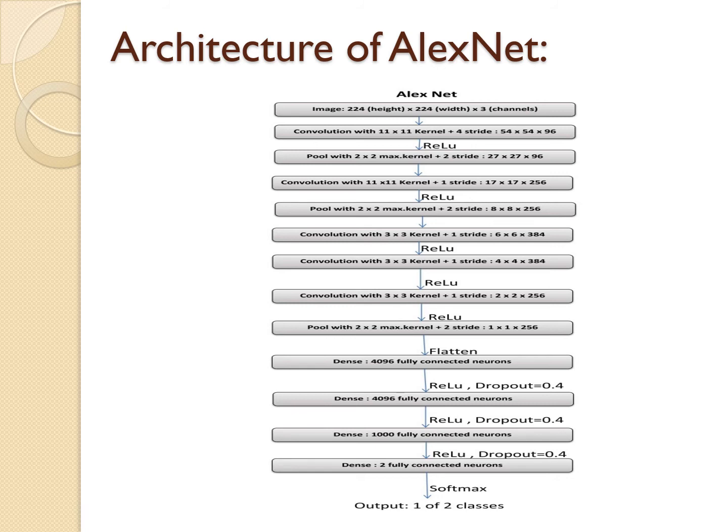Then we are using the ReLU operation, and then we are doing max pooling with a 2 cross 2 kernel with 2 strides, which gives the image size 27 cross 27 cross 96 filters. We are again performing the same convolution and pooling with various filters and kernels to extract more features.